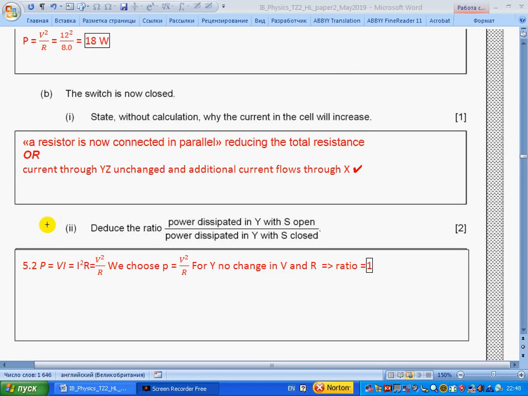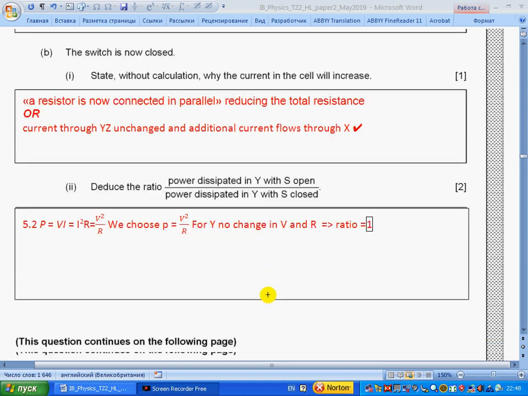B. Deduce the ratio of power dissipated in Y when S is open and when S is closed. The same formula, so voltage squared over resistance. Voltage doesn't change, it is the same, equal to the EMF of the battery, and resistance doesn't change, so nothing changes, the quantities don't change, so the ratio is 1.